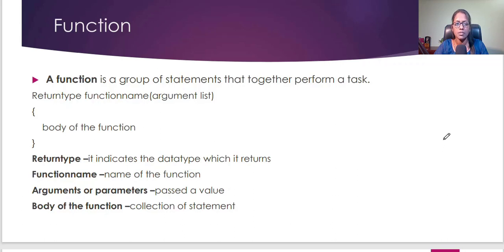Functions in C++. So what is a function? A function is a group of statements that together perform a particular task. If we want to do a particular task, I am using a function. Okay. So the syntax is return type.